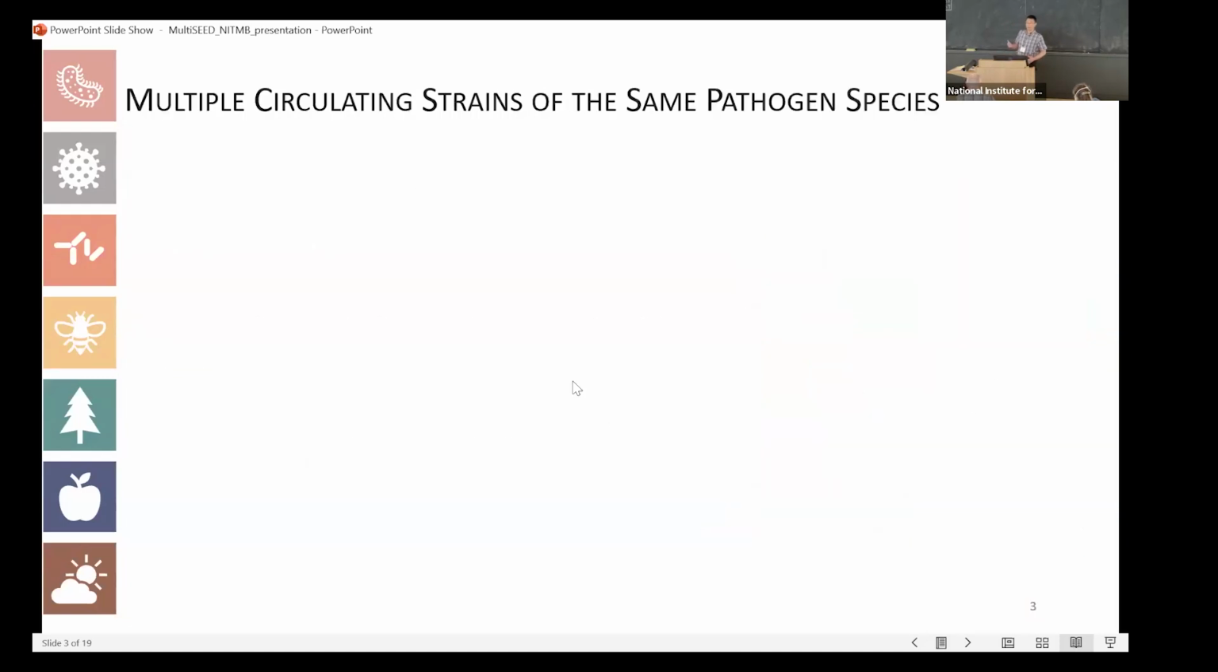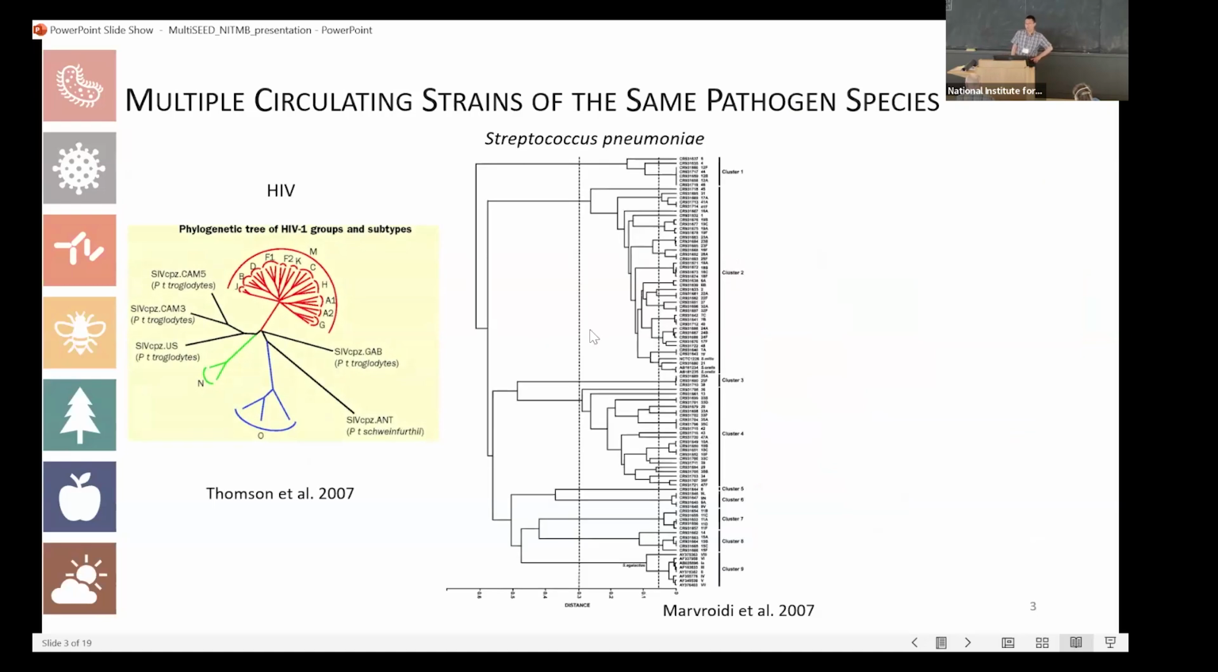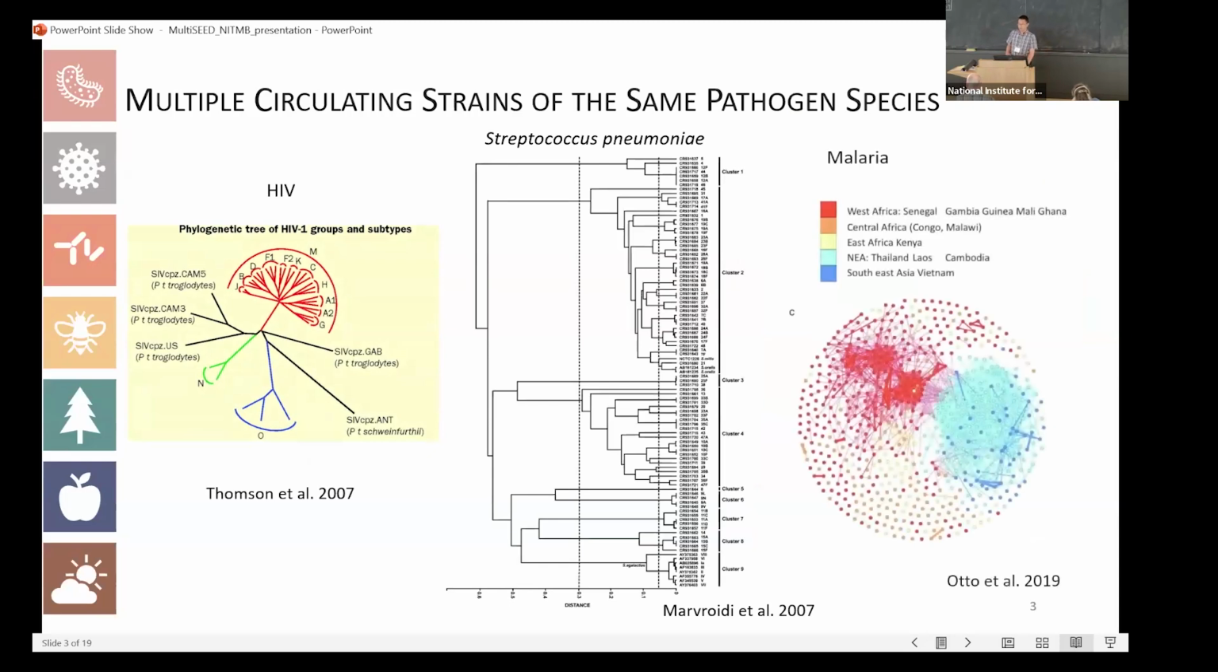We can even observe the circulation of multiple strains at the same time in some other diseases. Like HIV, we see almost 10 subtypes. And in this bacterial pathogen called Strep pneumoniae, people have detected over 90 different serotypes. Another very extreme example is malaria. The malaria parasite has very high polymorphism because the antigen part is encoded by a gene family called VAR genes. So each malaria parasite can have up to 60 different VAR genes.